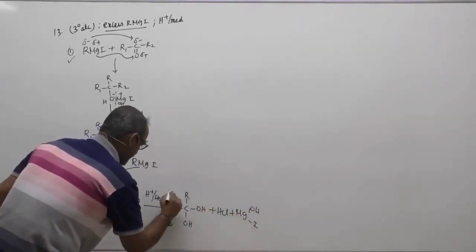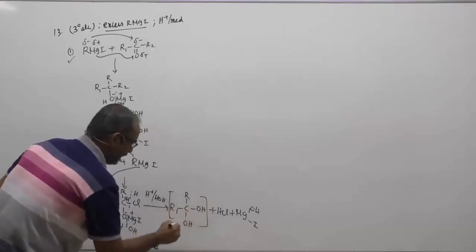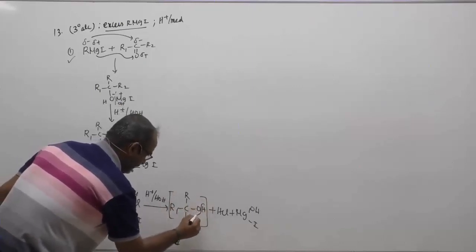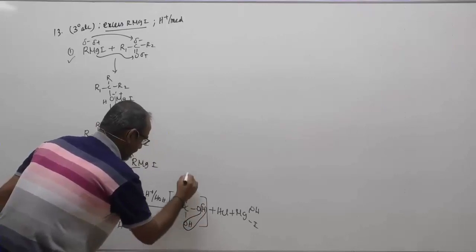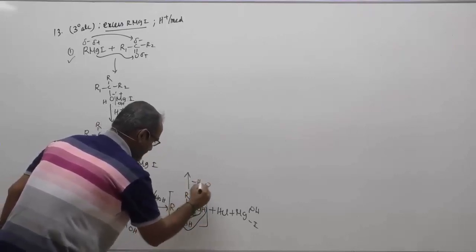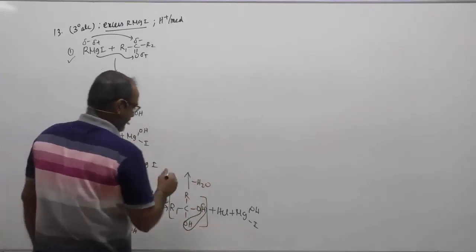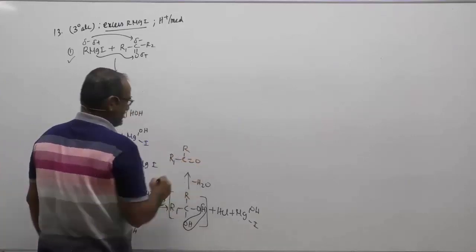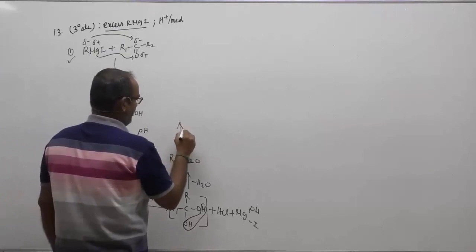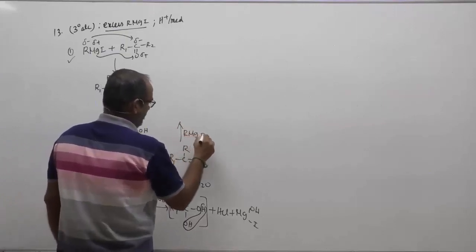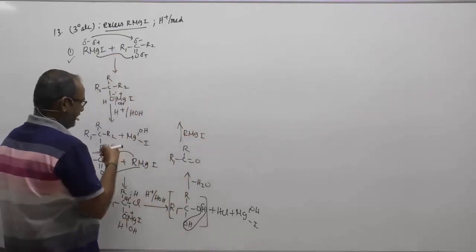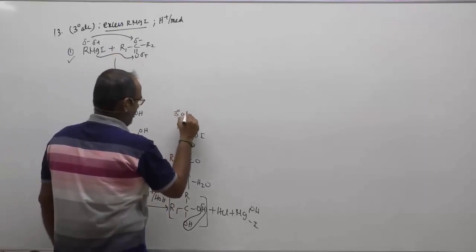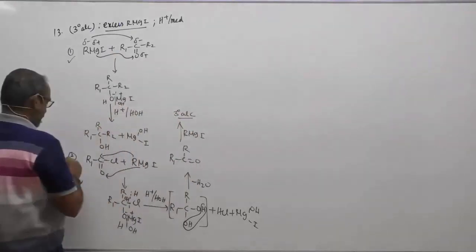I am not worried about the byproduct, children; I am worried about the main product. It's a gem diol. Water gets eliminated, since the gem diol is unstable, and I am going to form a ketone. Again, the ketone will react with excess Grignard reagent, and when a ketone reacts with Grignard reagent, tertiary alcohol is formed. Therefore, option 2 is also correct.